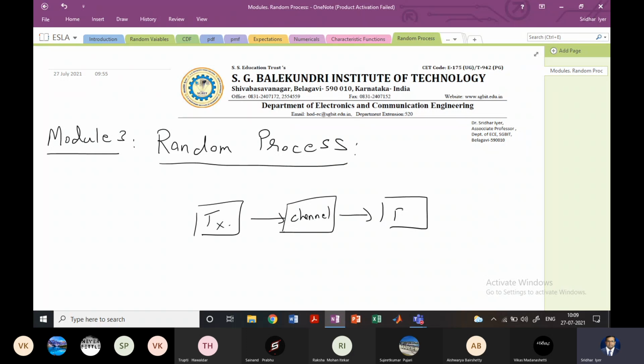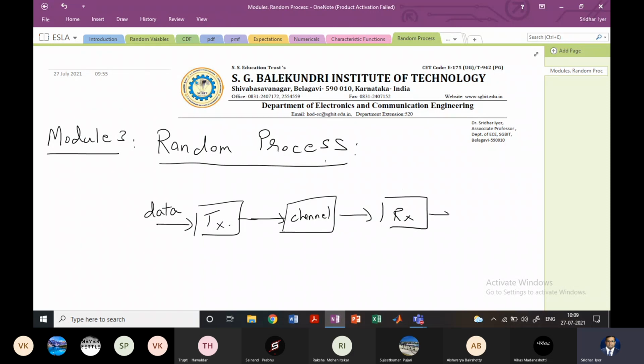Now, at the transmitter, you have the data. That means this is the data that you wish to transmit, right? And if everything is ideal, for example, if this entire chain, transmitter, channel, and receiver, is a black box, and if it is ideal in nature, then you would expect that the data which you want to transmit is also received at the receiver here, right?